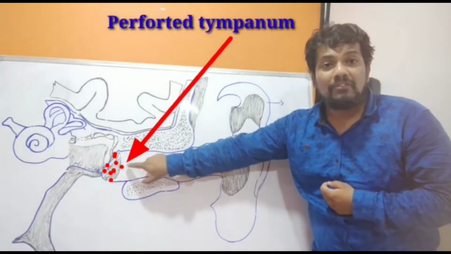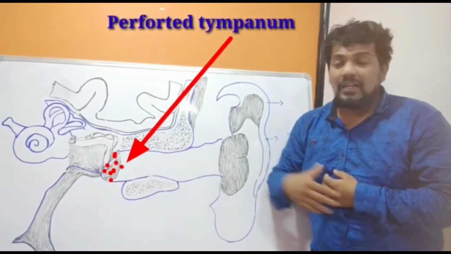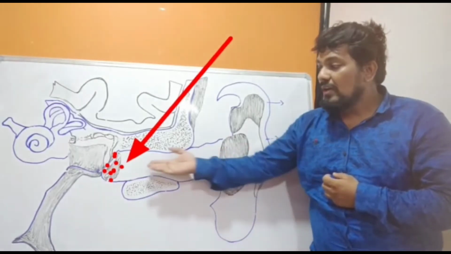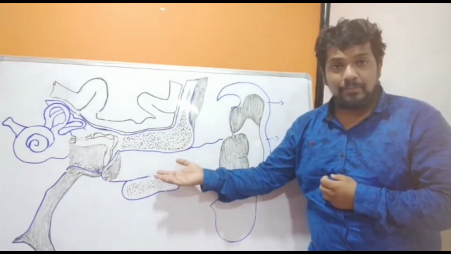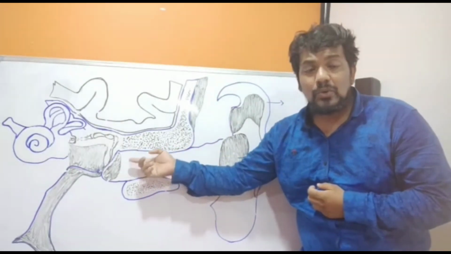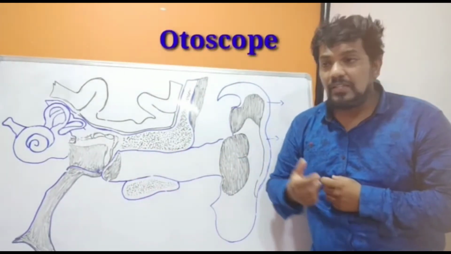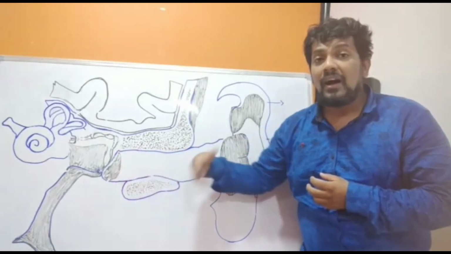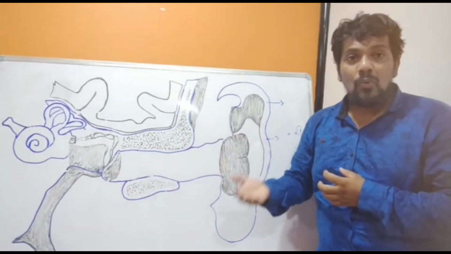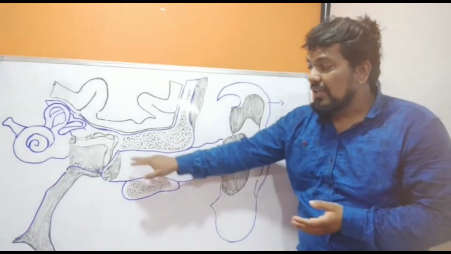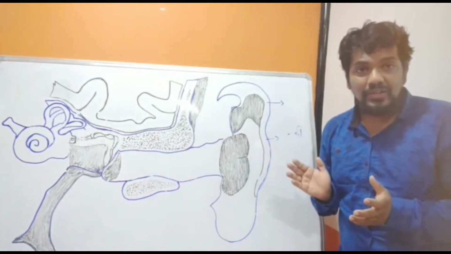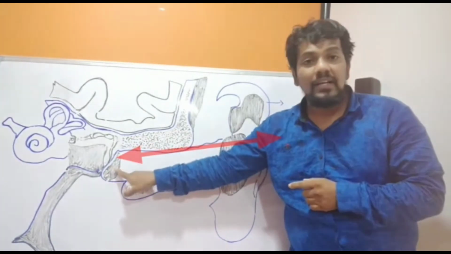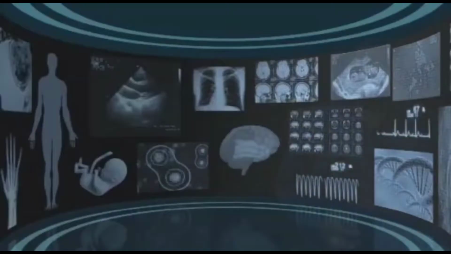What is the reason for these perforations or holes in the tympanum? It may be due to the pressure of a cotton swab, or trauma or accident. So this can be assessed or diagnosed by the otoscope. This otoscope illuminates and magnifies the external auditory meatus as well as the tympanum and helps the doctor recognize what the patient actually suffers from. Okay, this is all about the external ear. The external ear starts from the pinna and ends at the tympanic membrane or eardrum.